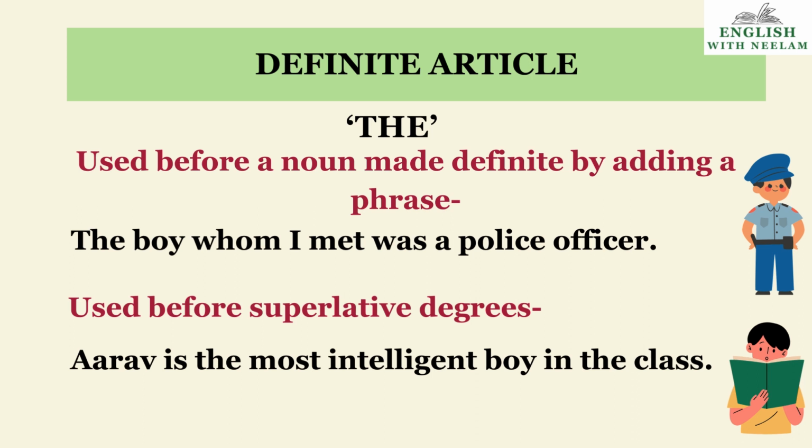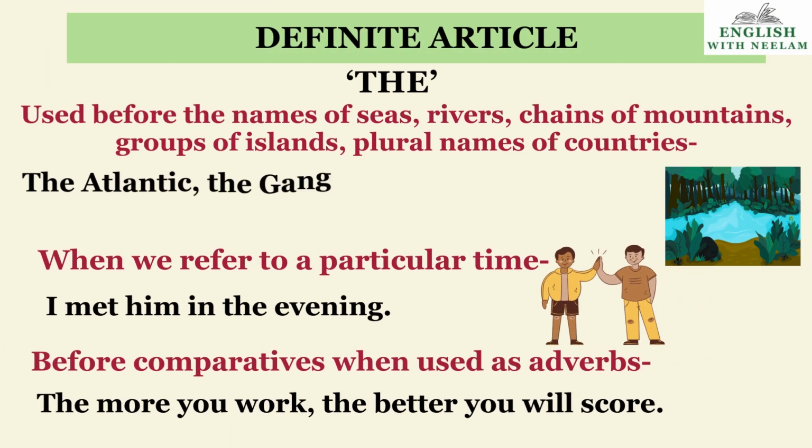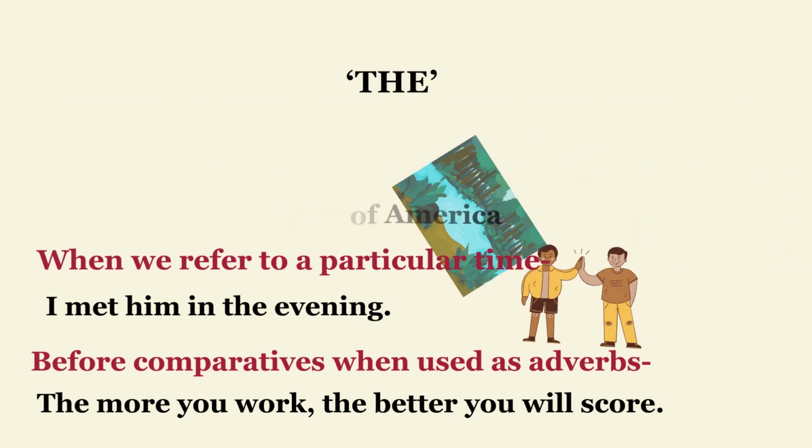Next is before the names of the seas, rivers, chains of mountains, groups of islands, and plural names of countries. The Atlantic, the Ganges, the Himalayas, the United States of America. When we refer to a particular time, there also we use the definite article. I met him in the evening. The is used before comparatives when used as adverbs. The more you work, the better you will score.